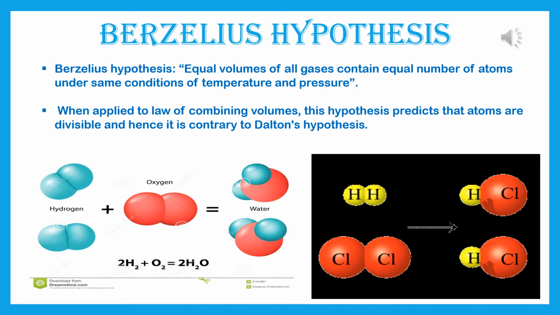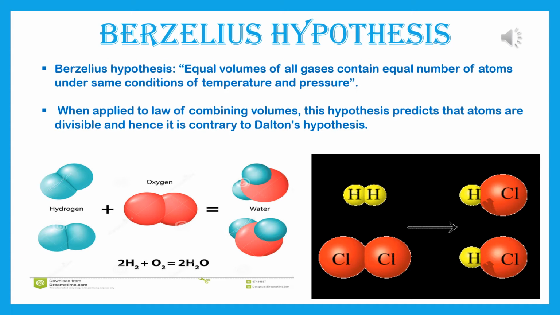Two atoms of oxygen to form one molecule of water. But according to Berzelius hypothesis, 4 atoms of hydrogen reacts with 2 atoms of oxygen to form 2 molecules of water. This is the difference between these two hypotheses, and this is the limitation of Dalton's atomic theory, you can say, that has been corrected by Berzelius hypothesis.